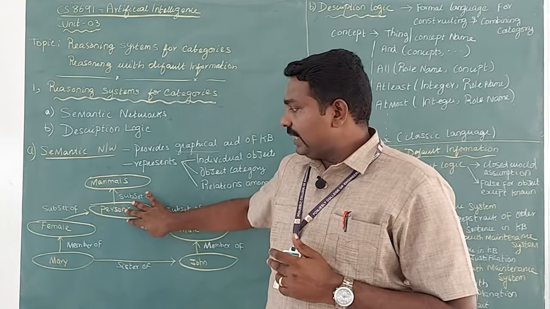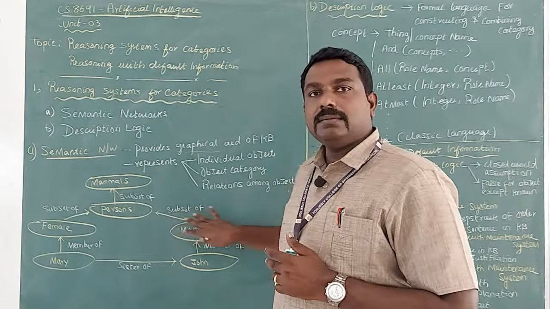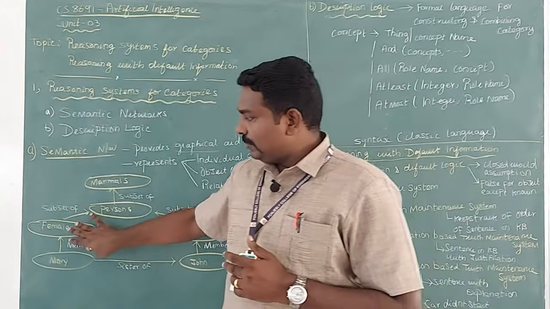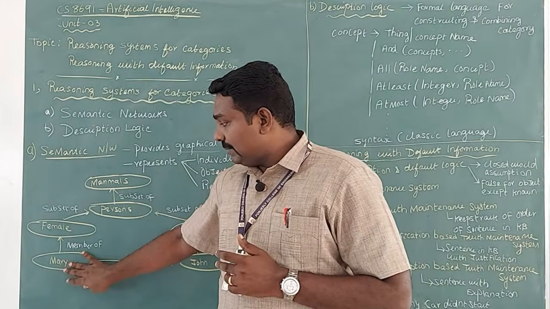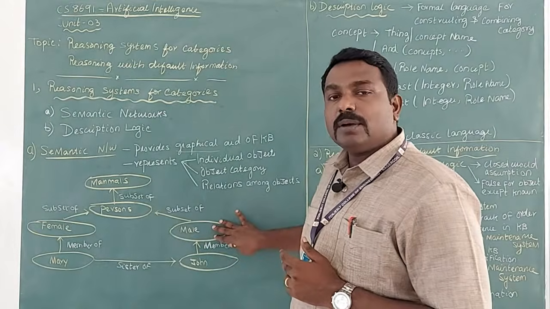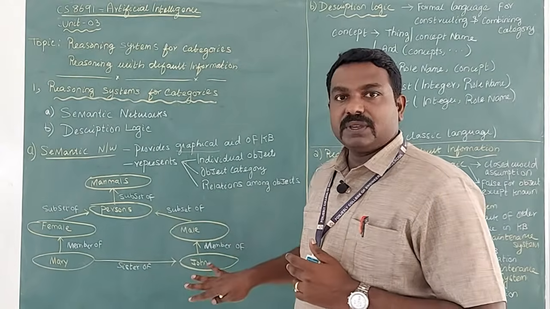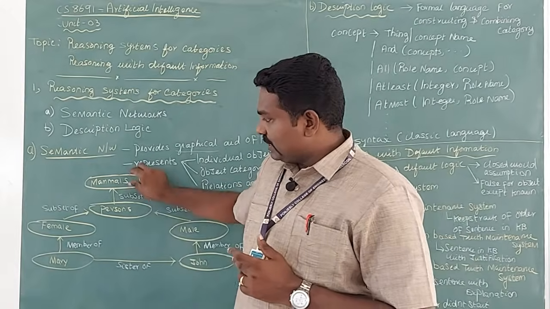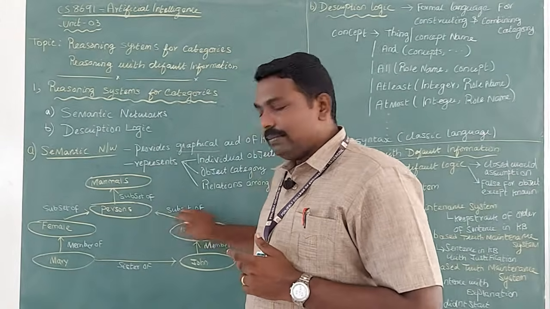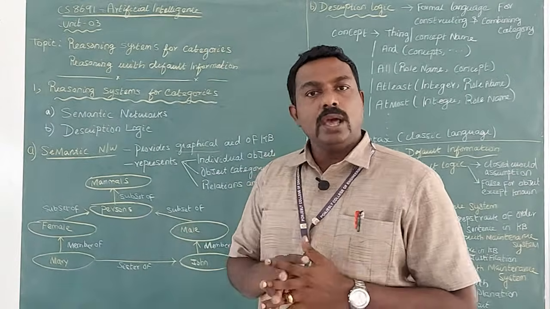This person can be classified as female and male, and we have an example object for female as Mary and an example object for male as John. Mammal, person, female, male, Mary, John, these are all objects.